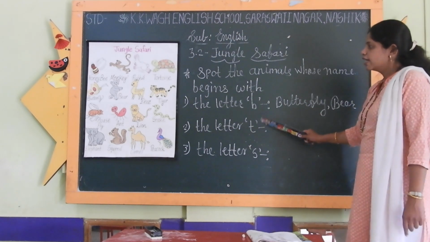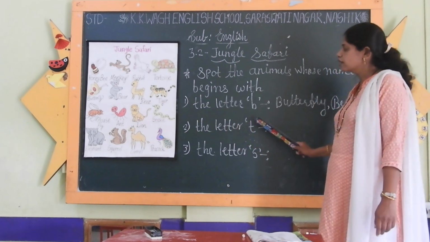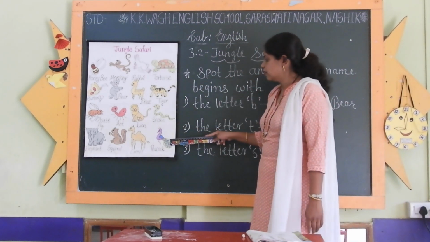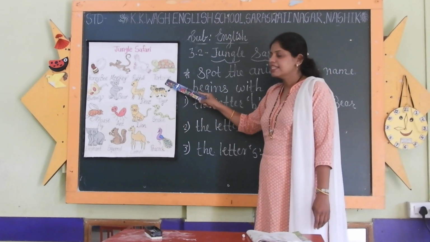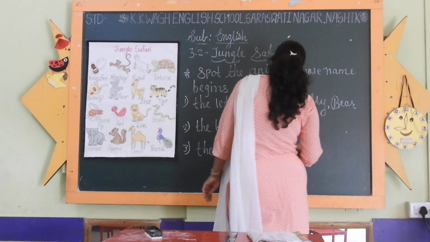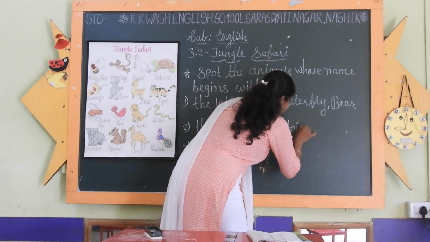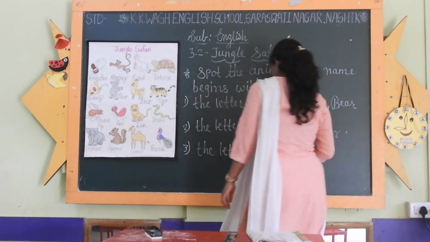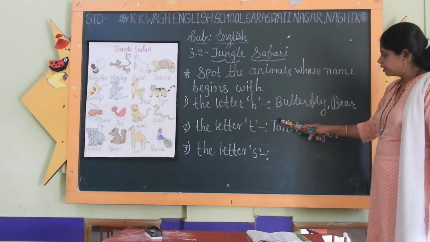Now second number, here we have to find out the animals whose names begin with the letter T. So let's find which animal's name begins with letter T. Yes, right. First one is tortoise and second one is tiger. Then write down here tortoise and tiger. So these two animals' names start with letter T.